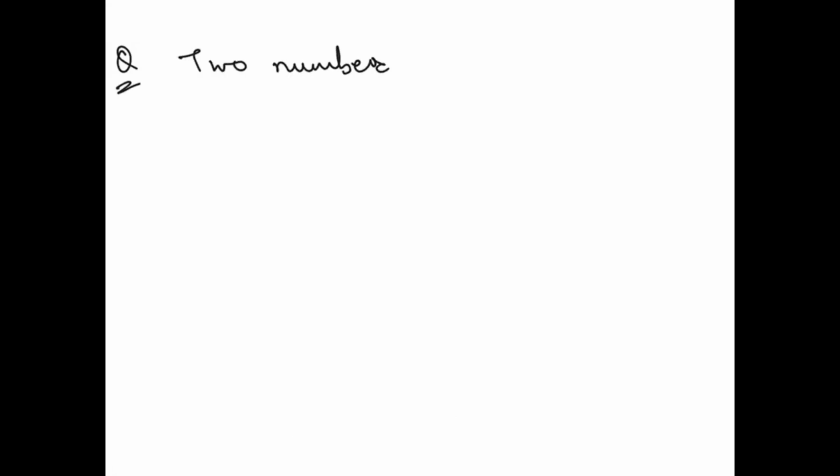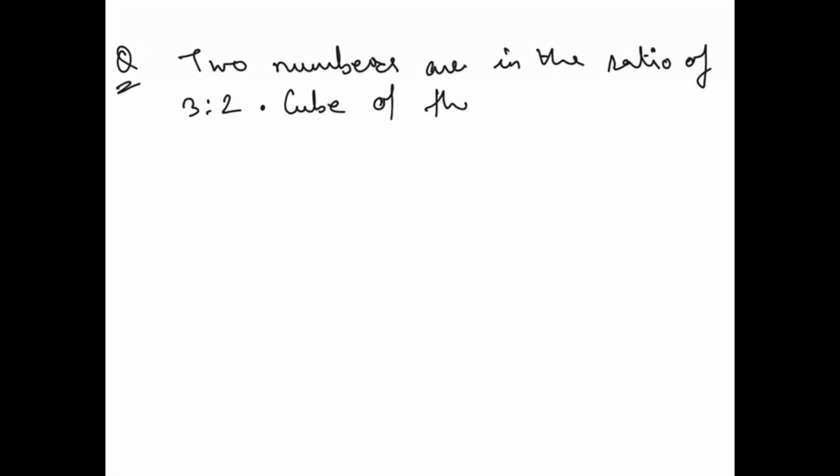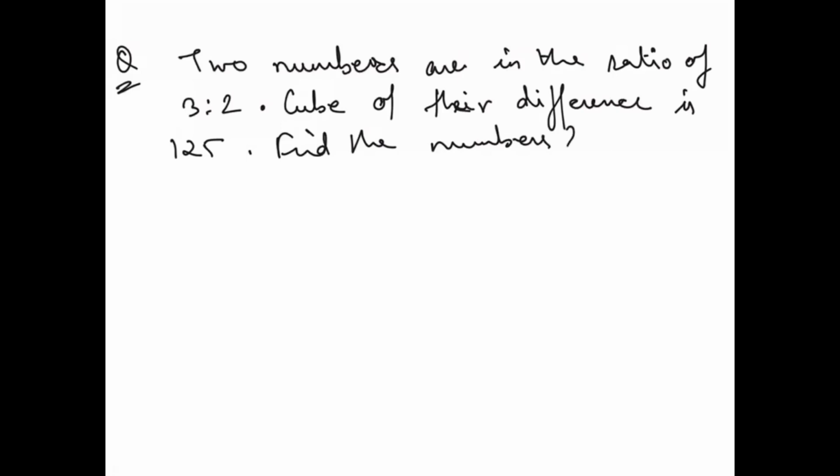I will say two numbers are in the ratio of 3:2, right? And the cube of their difference is 125. Find the numbers, right? So what I said, two numbers are in the ratio of 3:2.